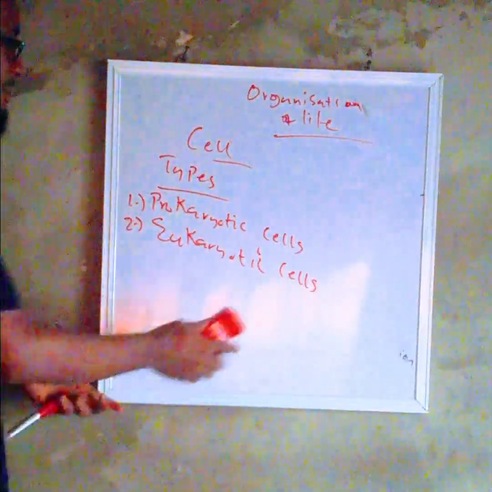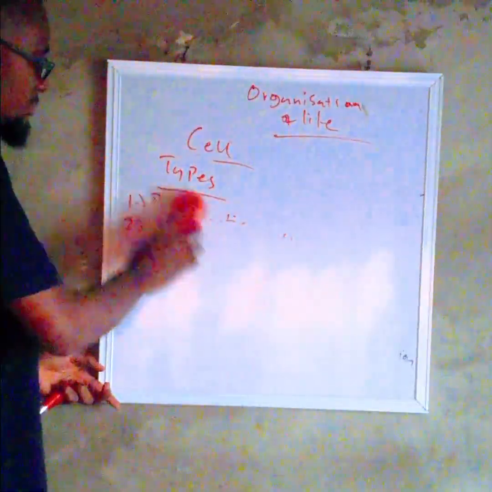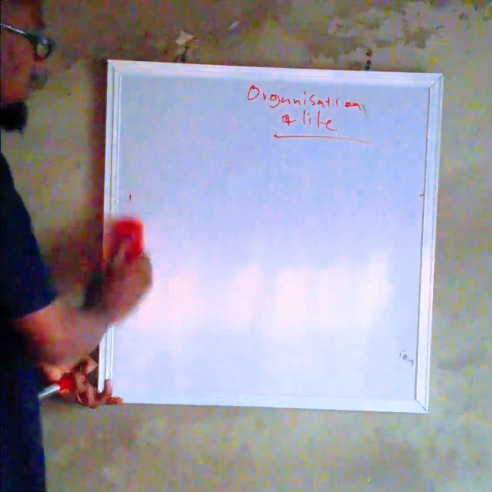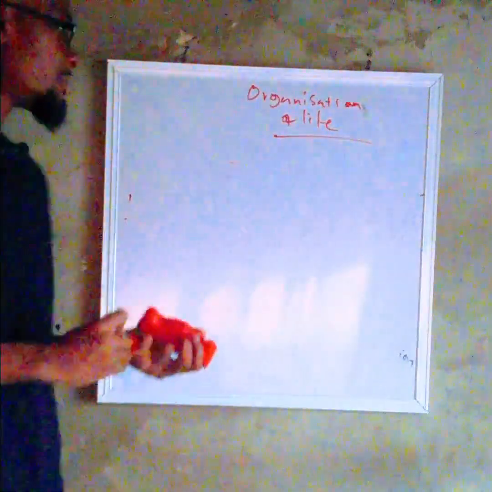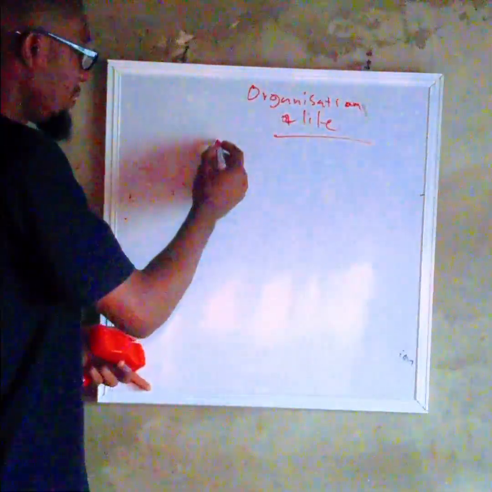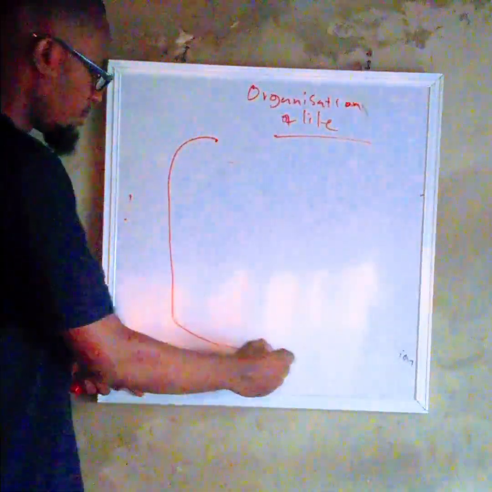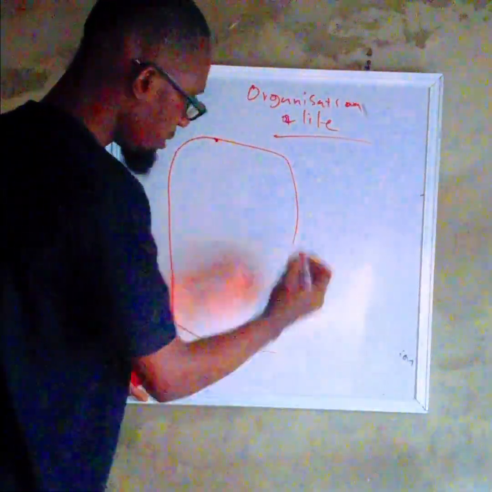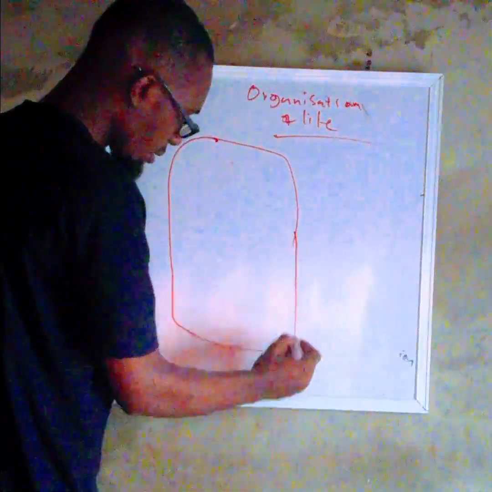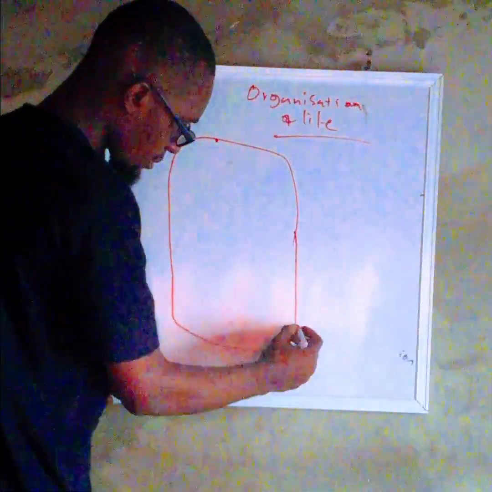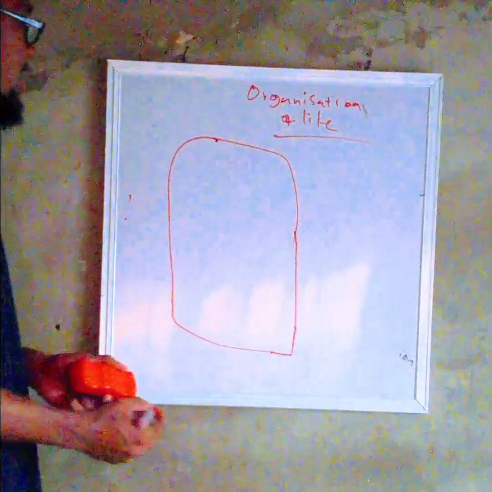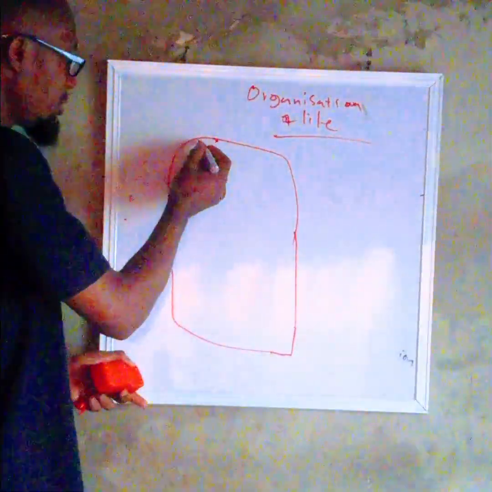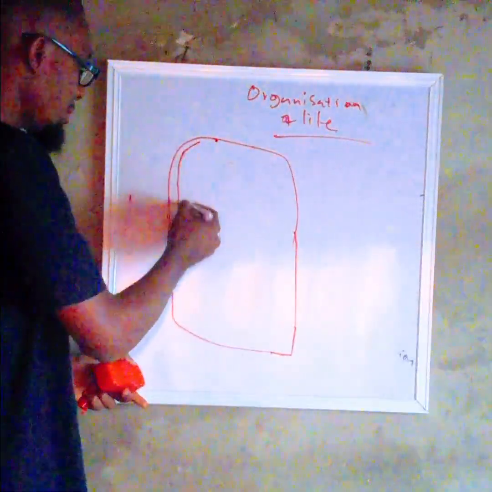Now, let us give a practical example of what we call a prokaryotic cell. Let's say, for instance, we have a bacteria. Let's use a rod-shaped bacteria, which is bacilli. So we have a bacteria. Of course, we will first of all draw the line twice. This line, drawing it twice here, simply means that